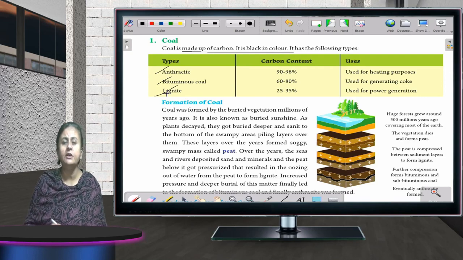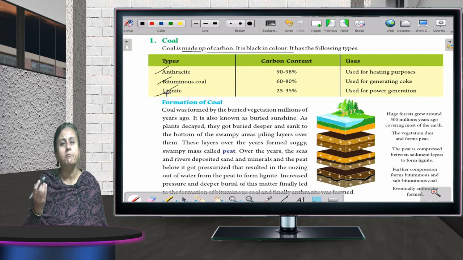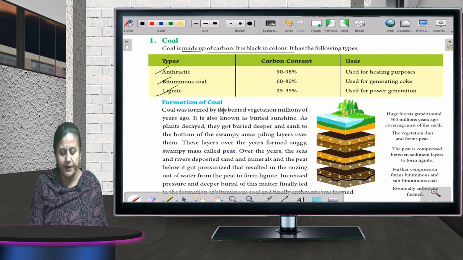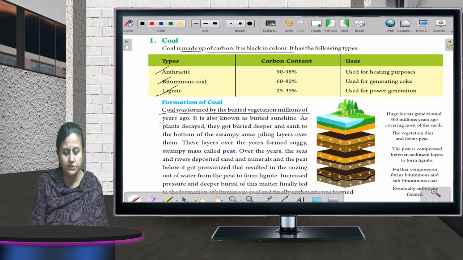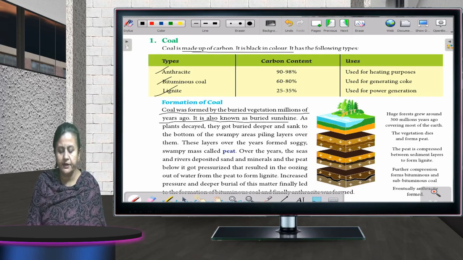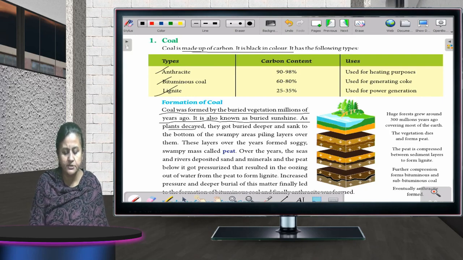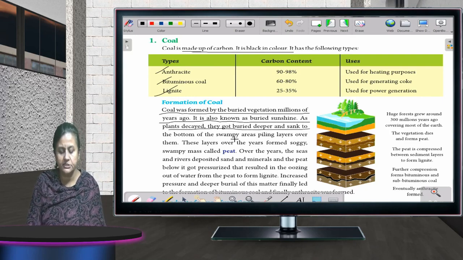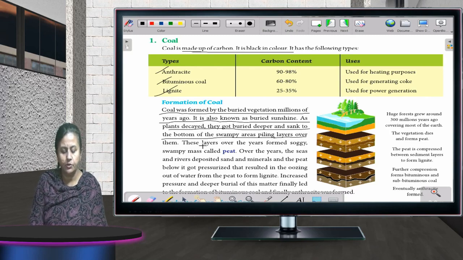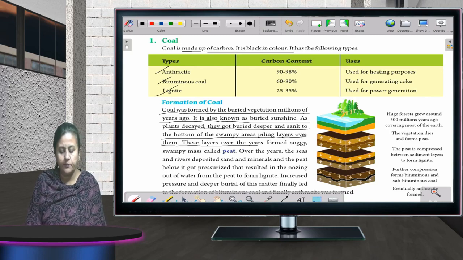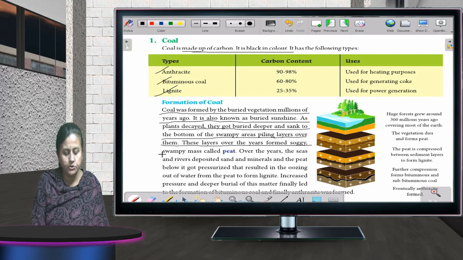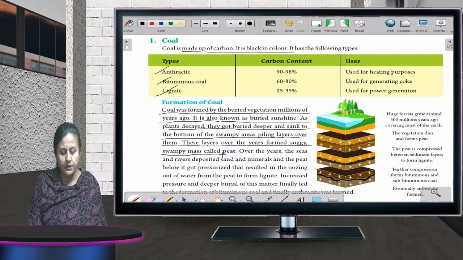Now, how was coal formed? Millions of years ago, coal was formed by buried vegetation. It is also known as buried sunshine. As plants decayed, they got buried deeper and sank to the bottom of the swampy areas, piling layers over them. These layers over the years formed a soggy, swampy mass called peat.